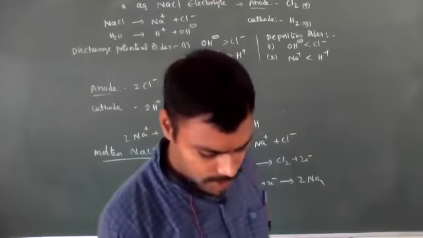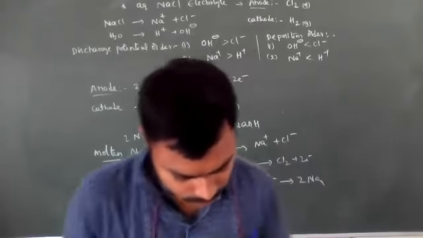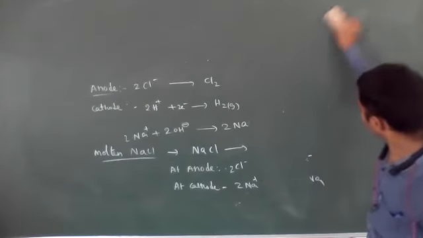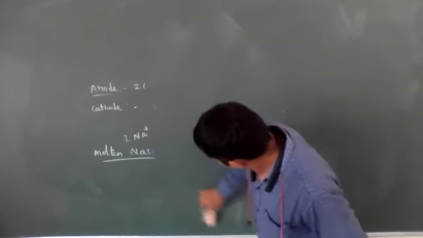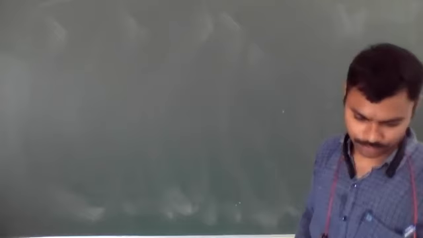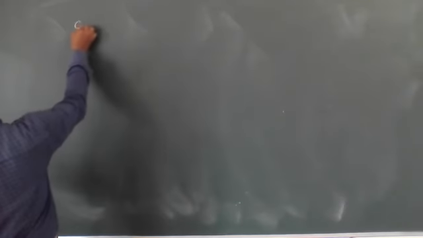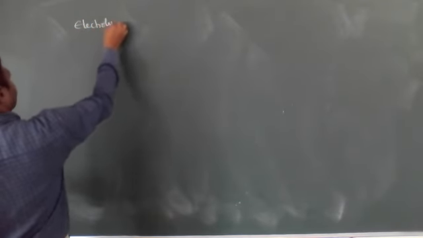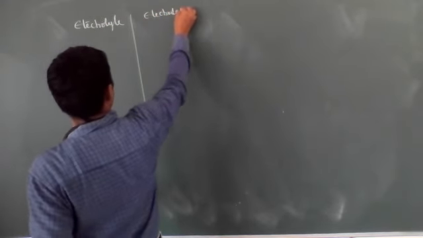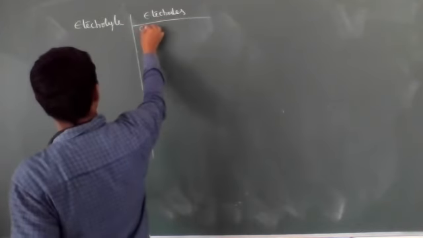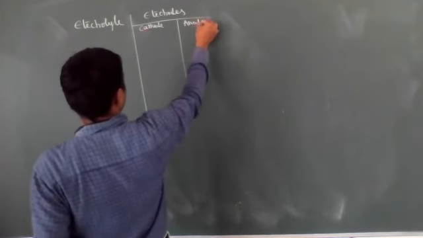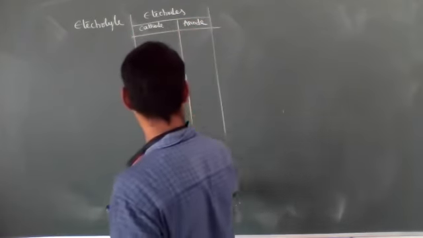See, a few examples. Electrolyte, electrodes, cathode and anode. So mostly I am using here inert electrodes, platinum only.